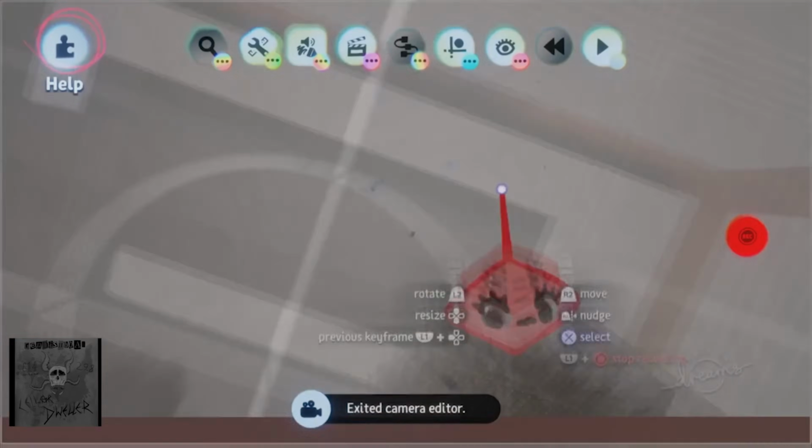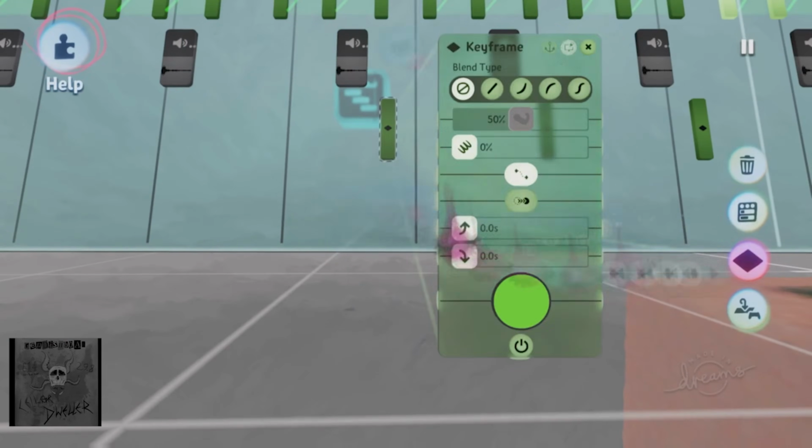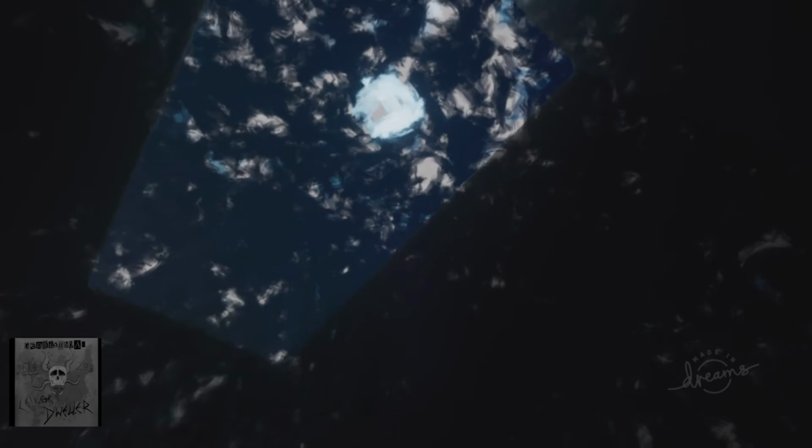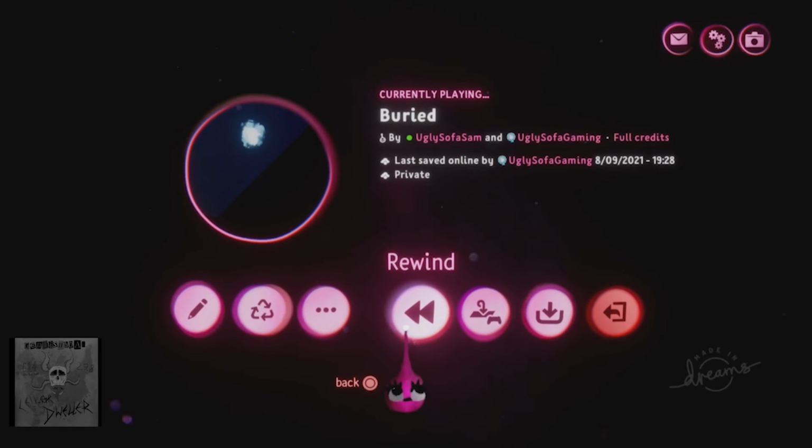If you want to take a closer look at the guts of Out of Gas, or if you'd like to use the map as a starting point for your own horror game, as of this video, it is now remixable in Dreams for your use. Just search for Ugly Sofa Gaming on Dream Shaping to find our Out of Gas collection.